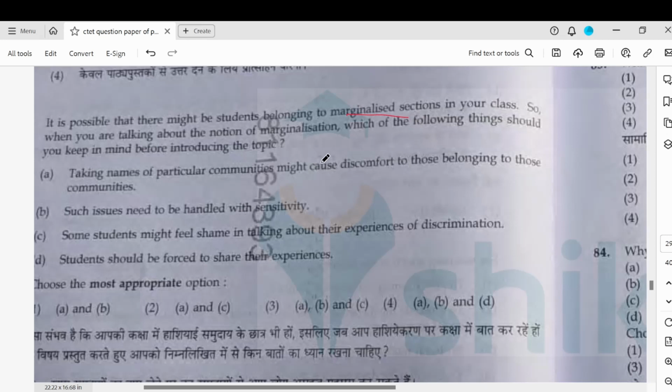So, when you're talking about the notion of marginalization, which of the following things should you keep in mind? So, we have options out here. Taking names might cause discomfort. Yes, we should keep this in mind. Such issues need to be handled with sensitivity, definitely. Some students might feel shame in talking. Yes, they might. Students should be forced? So no forcing. So, A, B, and C.